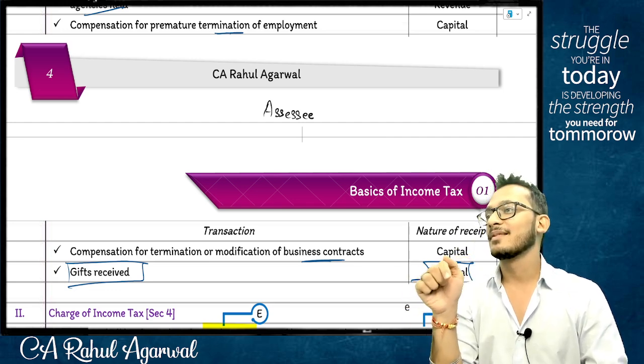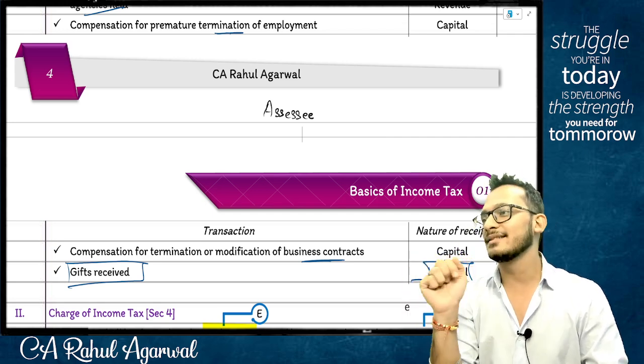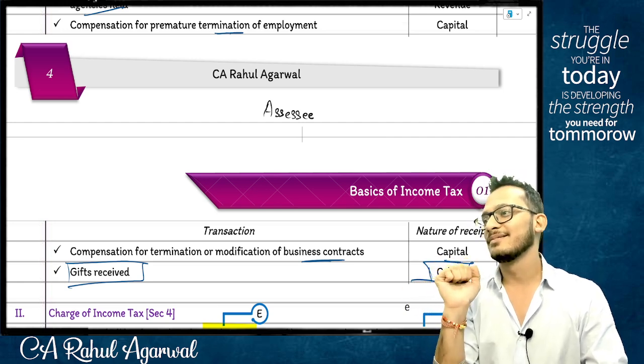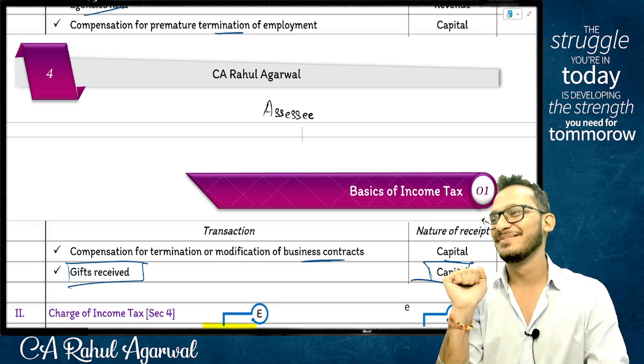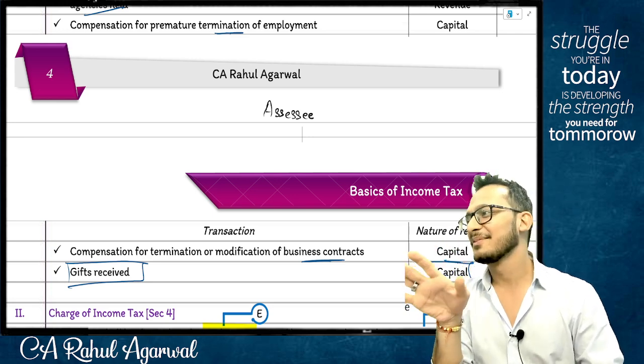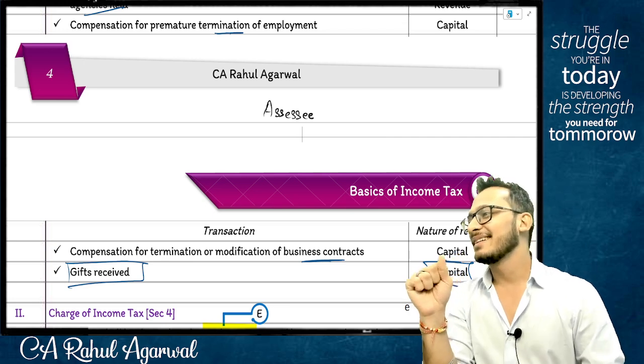He will only get to know when he looks at my case. When he's looking at my case, what am I having? Correct.